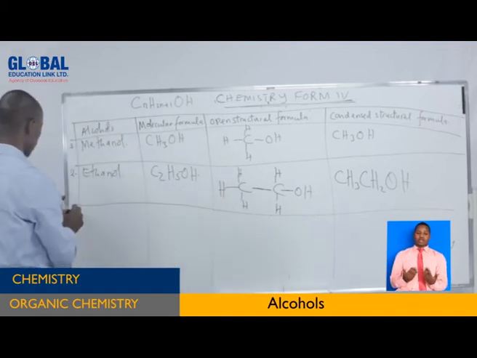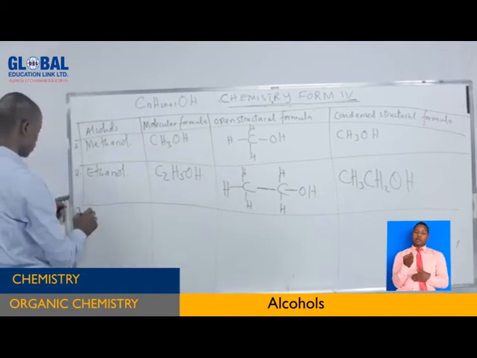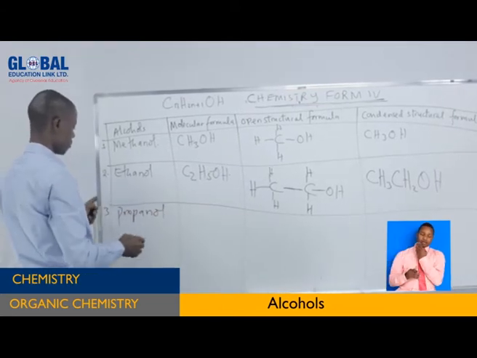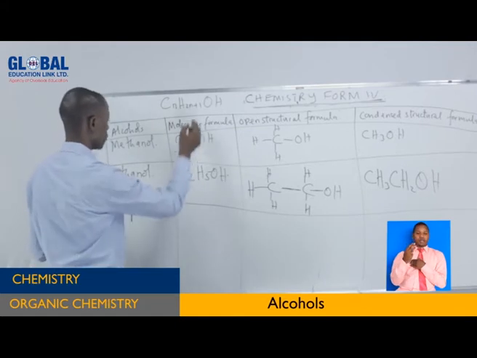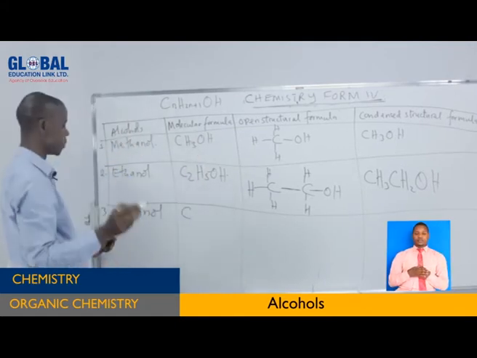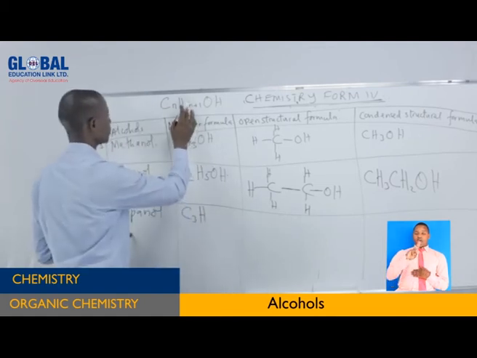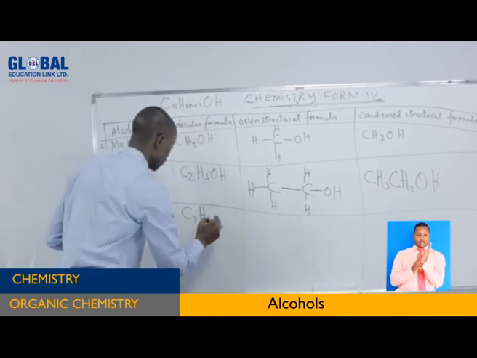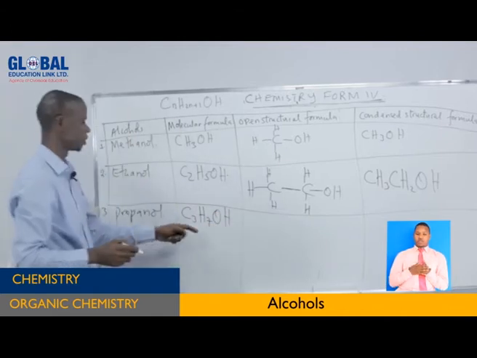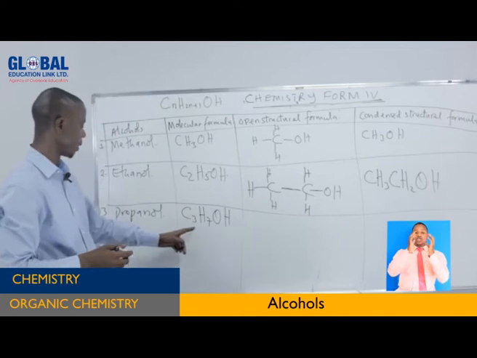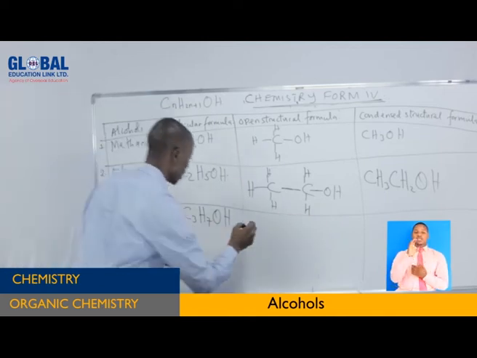Now going to the third one. The third one is propanol. Propanol here is the molecular formula. Prop means 3 carbon atoms. Hydrogen, 3 times 2, 6, plus that one becomes 7. OH, this one. So when you write the open structure of it, how many carbon atoms? 3. So you write 3 carbon atoms.